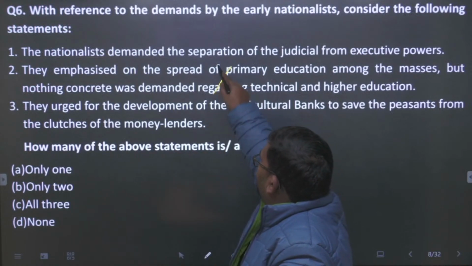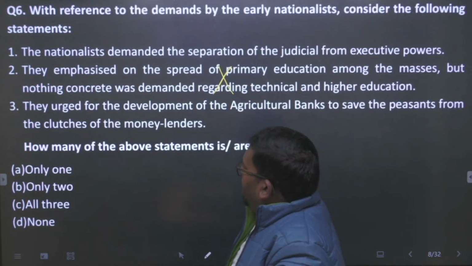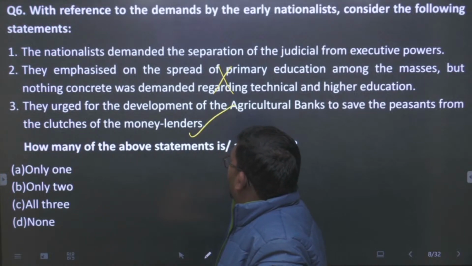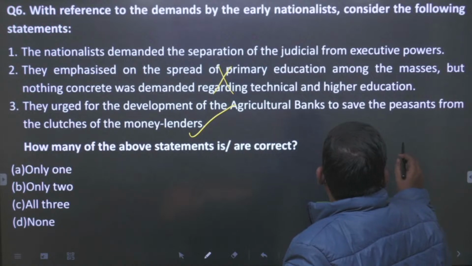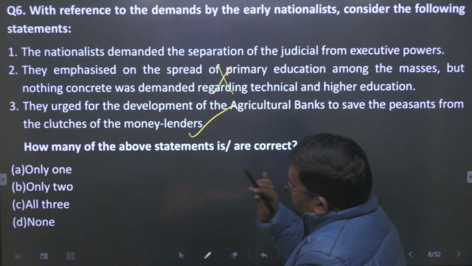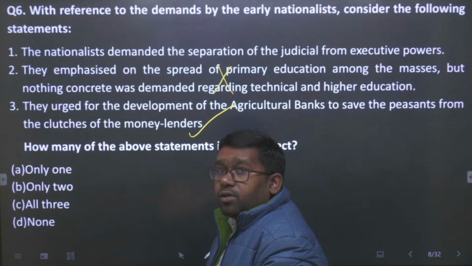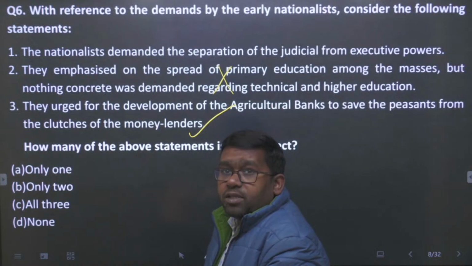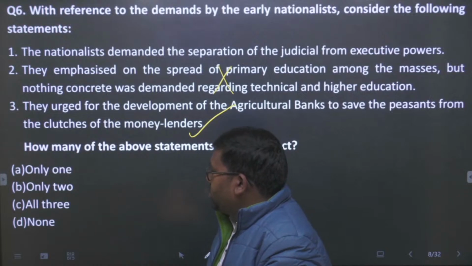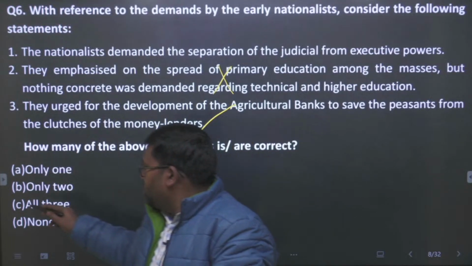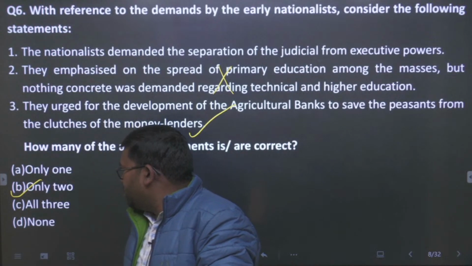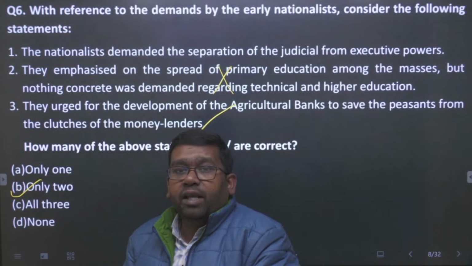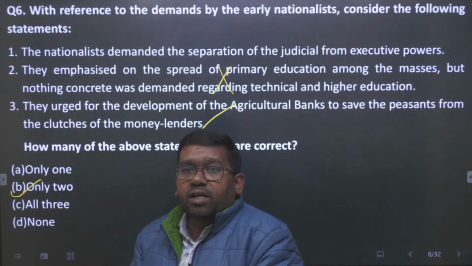Statement 3: they had urged for the development of agricultural banks for the peasants, especially to save them from the clutches of the moneylenders. So this statement is also true. So statements 1 and 3 are true, and statement 2 is false. So the answer of this question will be only 1 and 3, so B will be the answer. B will be the answer of this question. Okay students, any doubt till now? All right, let us go further.